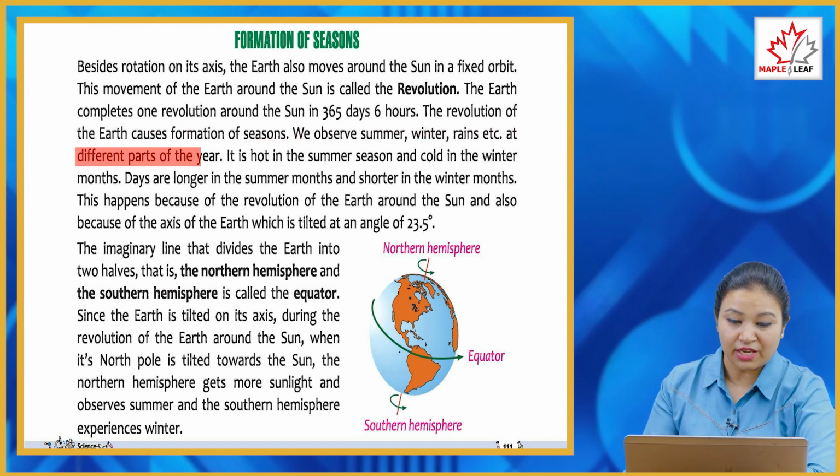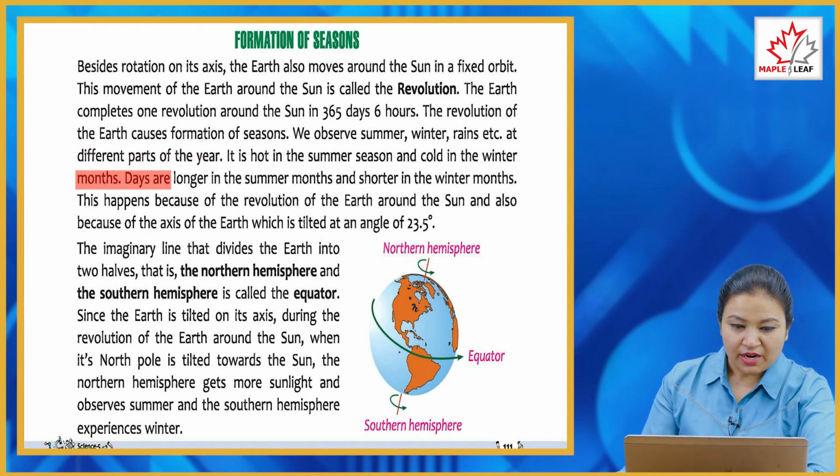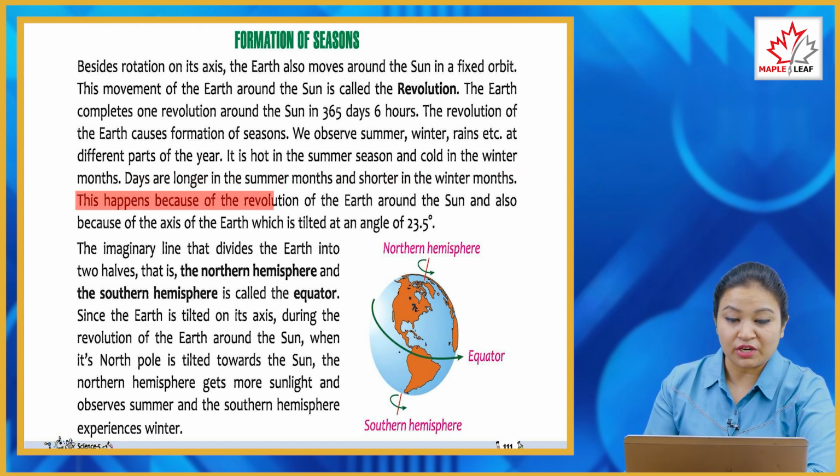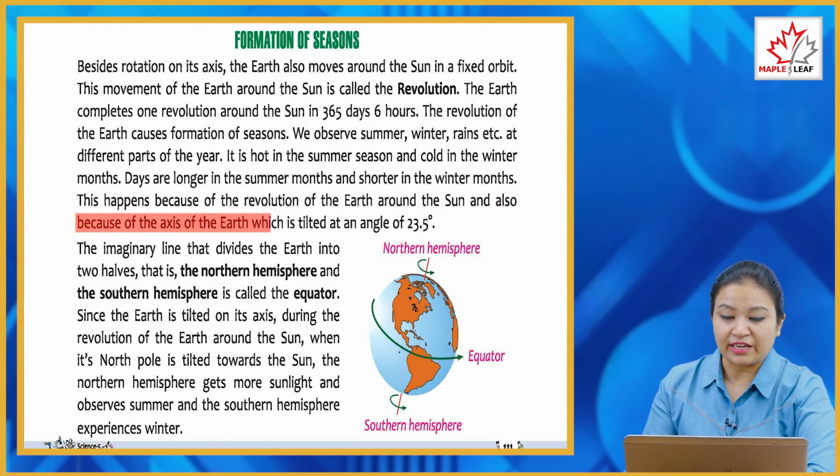At different parts of the year, it is hot in summer season and cold in winter months. Days are longer in the summer months and shorter in the winter months. This happens because of the revolution of the earth around the sun and also because of the axis of the earth, which is tilted at an angle of